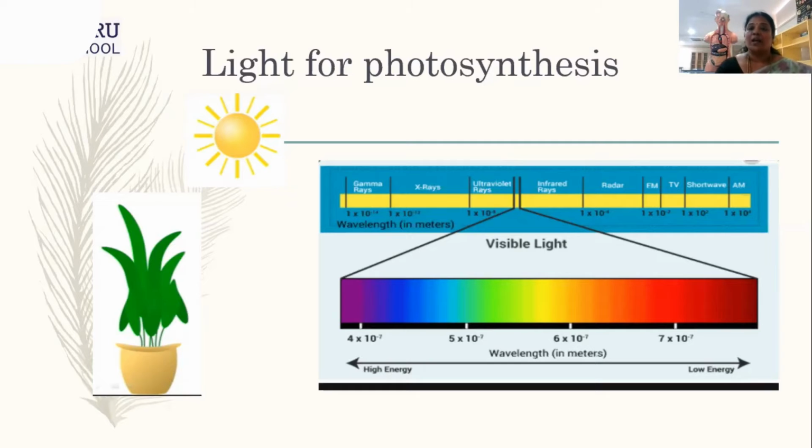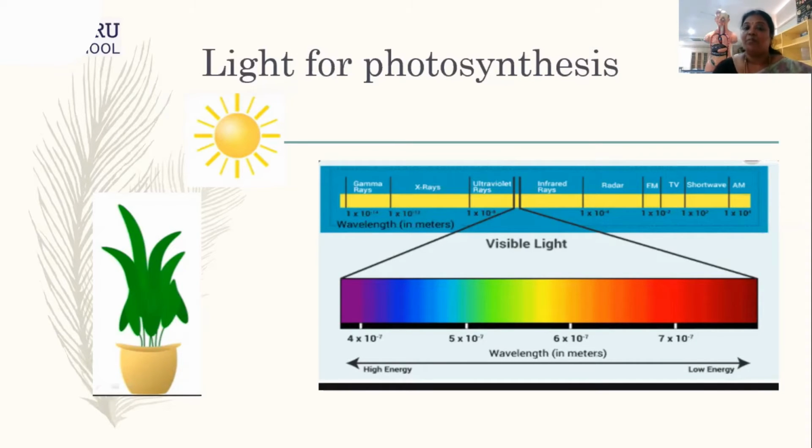They all have different wavelengths. That is why we call it a light spectrum. There is a certain space between the ultraviolet and the infrared rays, which we call the visible light. And we all know that visible light is white in color.